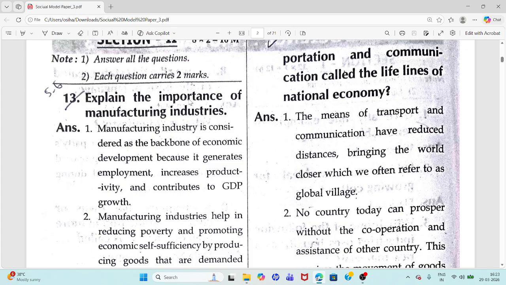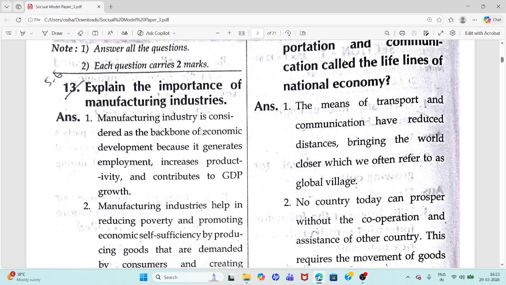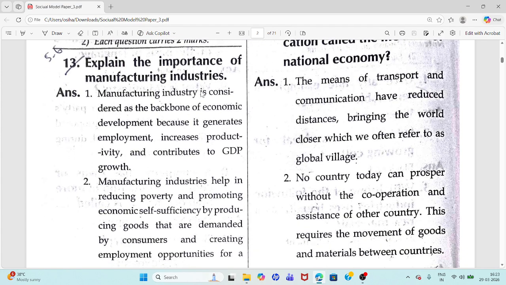13th question. Explain the importance of manufacturing industries. You have to write the importance of manufacturing industry. Manufacturing industry is considered the backbone of economic development because it generates employment, increases productivity and contributes to GDP growth.